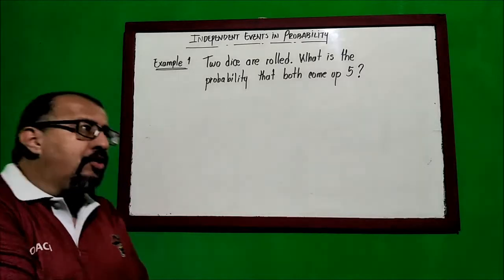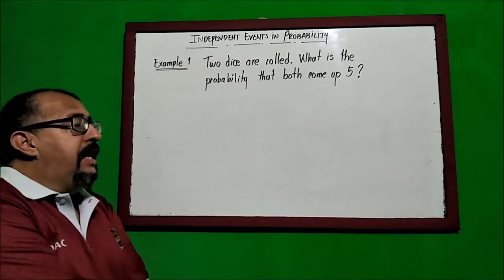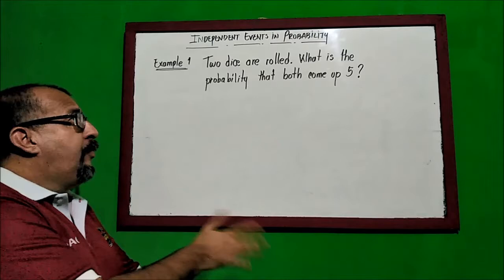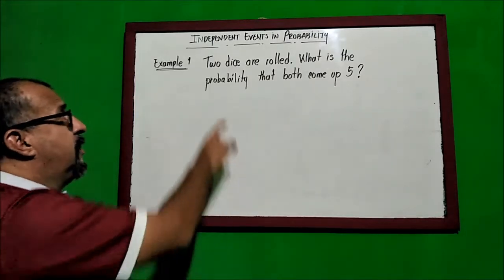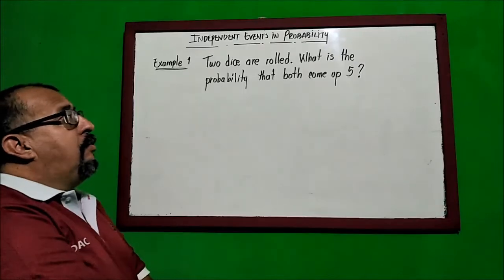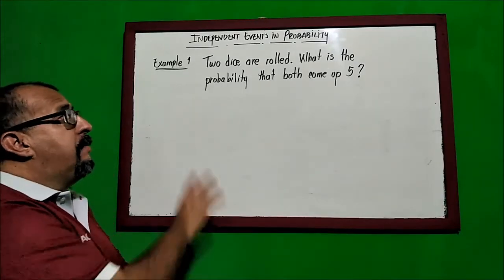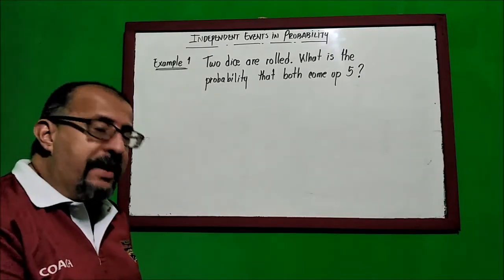Example number 1 talks about rolling two dice. What will happen if we roll two dice and we expect a very specific answer? The problem says two dice are rolled. What is the probability that both come up with a number 5?